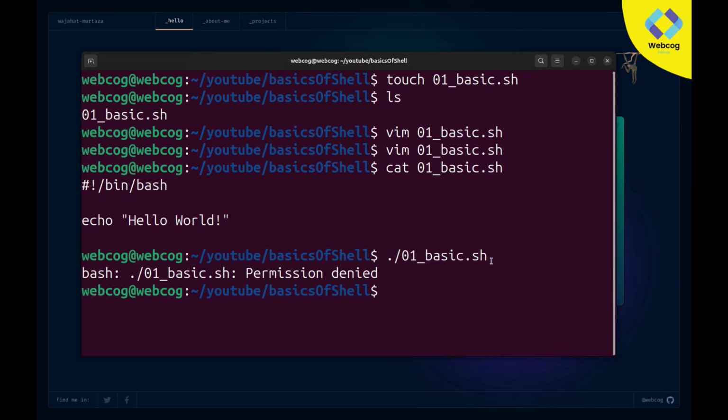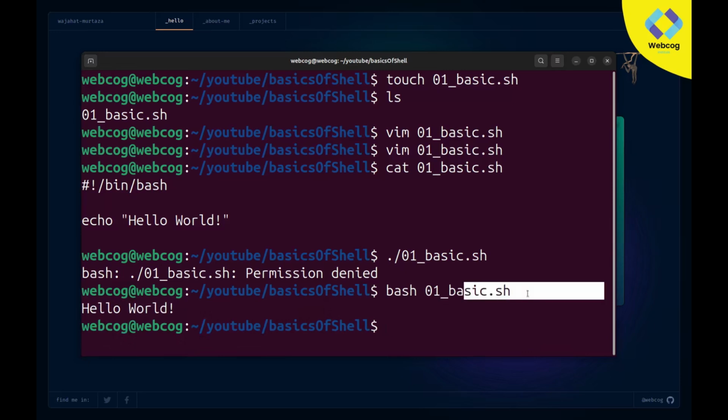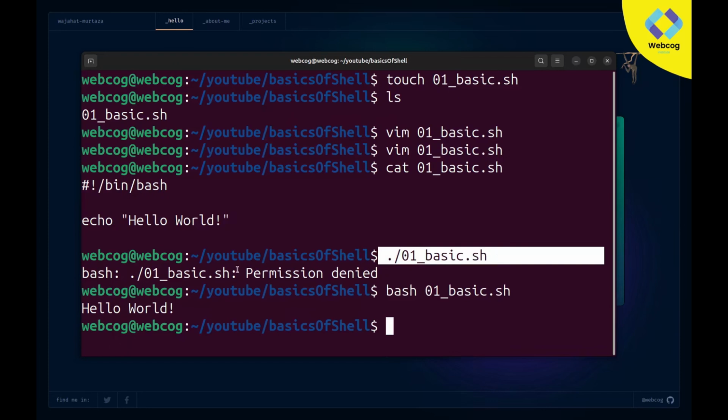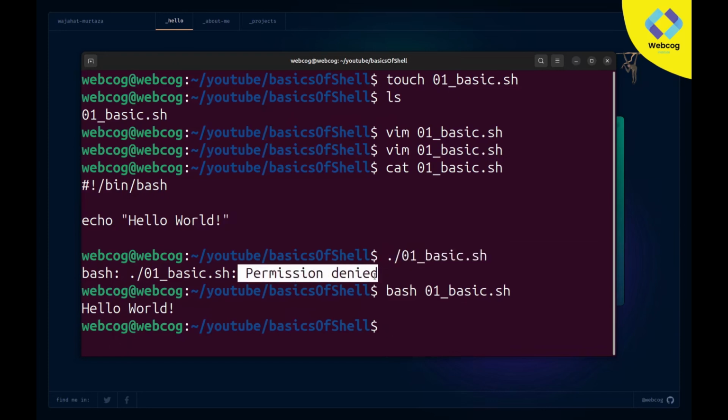But after that, we have one more method. The other method is that you can simply type bash, and after writing bash, give the name of your file: bash 01 basic.sh. This time if I hit enter, it will work. You can see it prints hello world, which means our shell file is working fine. It did not work with the previous method because it says permission denied, since we have not yet given it permission. I will give permission, just give me a minute.